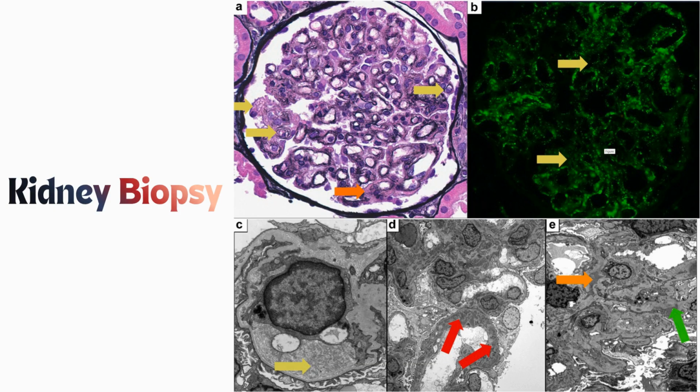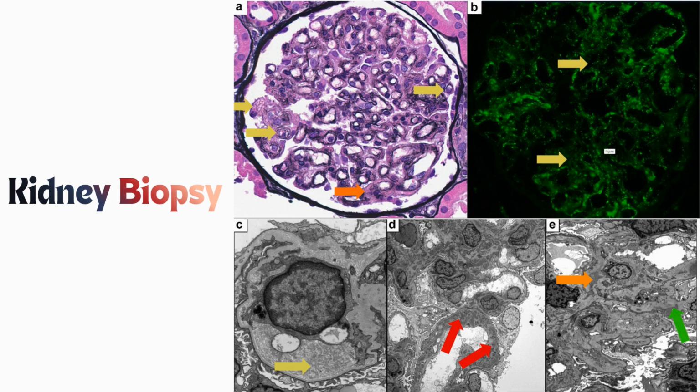Going to the kidney biopsy, this is where the case becomes clear. On light microscopy, there is segmental mesangial lysis, which means there is structural damage and dissolution within the mesangial support framework of the glomerulus. We also see swollen endothelial cells and expansion of the subendothelial space. This is very important because endothelial injury is one of the hallmarks of thrombotic microangiopathy.